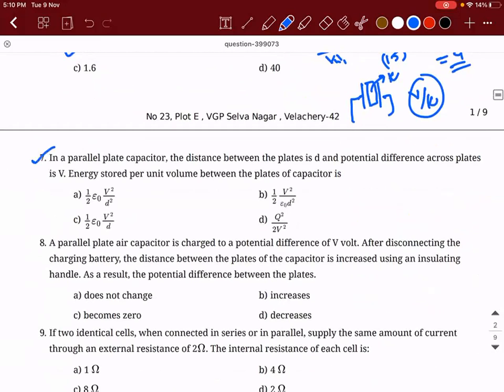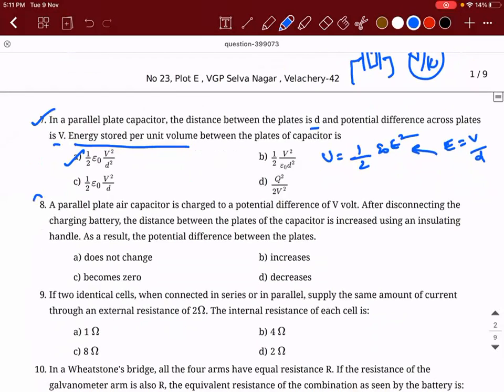Next. In a parallel plate capacitor, the distance between the plates is D and the potential difference across the plates is V. Energy stored per unit volume between the plates of the capacitor is what? So what is the answer? U is equal to, so the energy stored per unit volume is called the energy density. Energy density is half epsilon naught E square. Okay, but E is equal to potential gradient. So E is equal to V divided by D. Substitute it here. Half epsilon naught V square divided by D square.